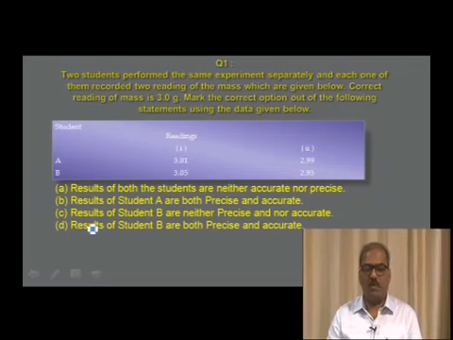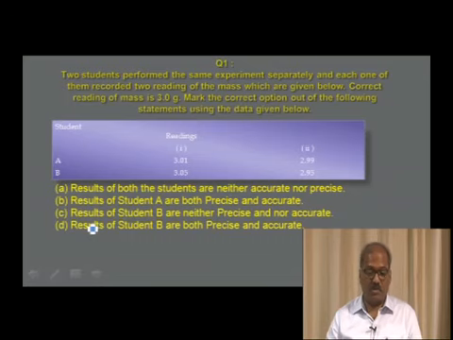Now we shall start with the questionnaire. The first question I have selected is already displayed on your screen. Two students performed the same experiment separately, and each one of them recorded two readings of the same mass, which are given below. The correct reading of mass is 3.0 gram. Mark the correct option out of the following statements using the data given below. Student A finds the values 3.01 and 2.99. Student B finds the values 3.05 and 2.95.